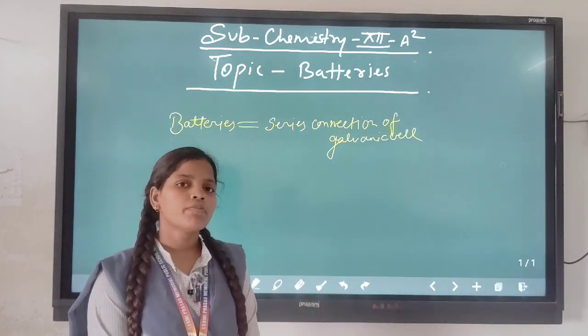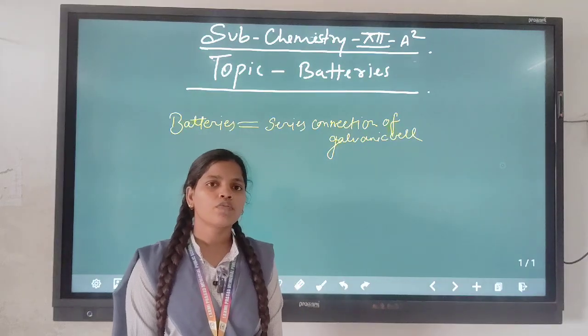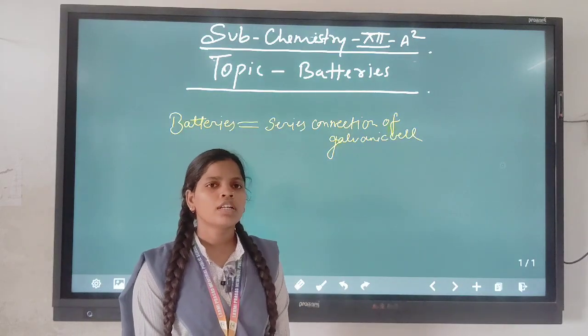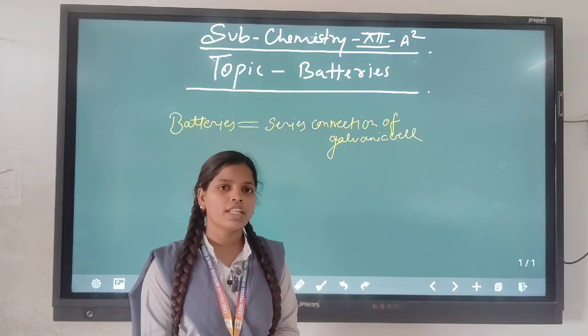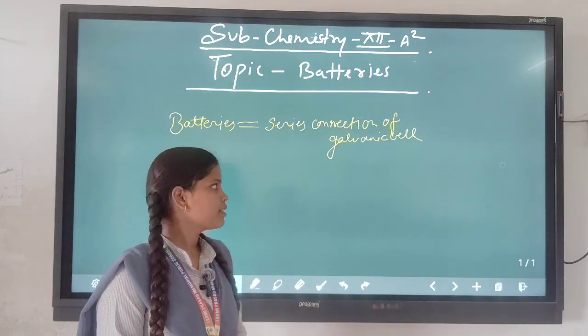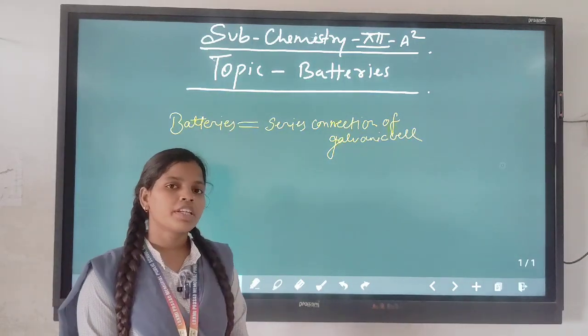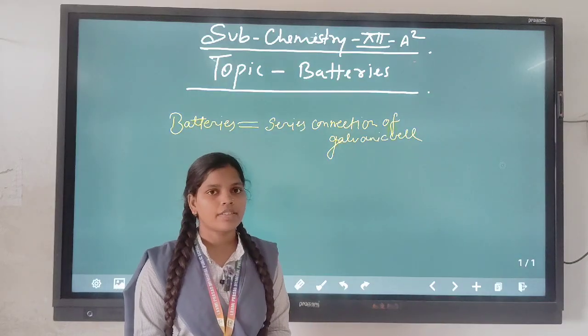Now, batteries are of three types: primary batteries, secondary batteries, and one more, that is fuel cells or fuel batteries. What are primary batteries?